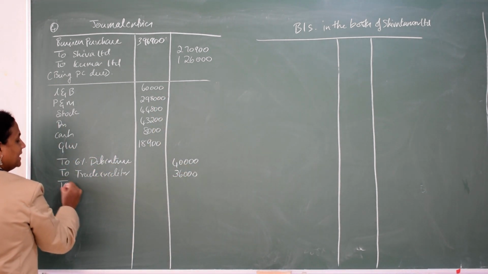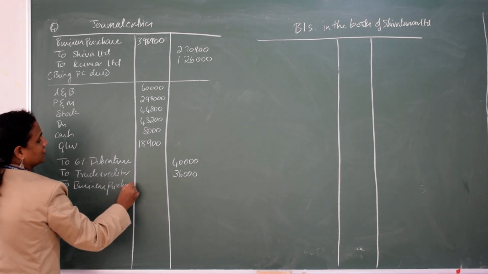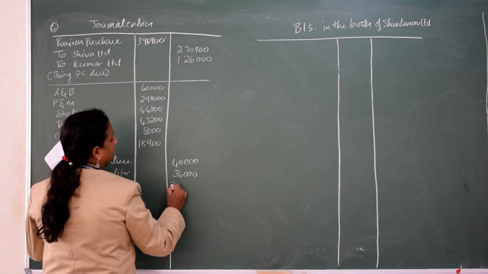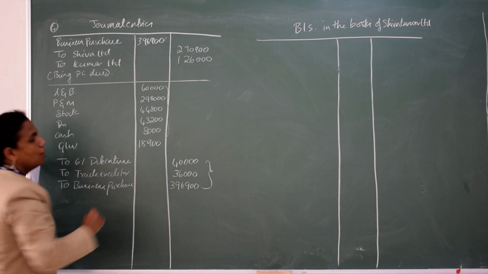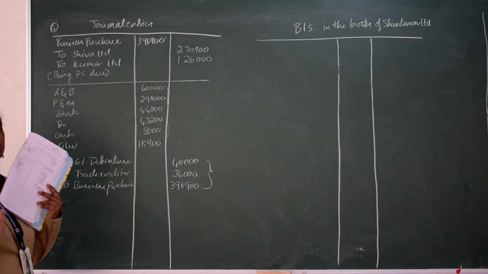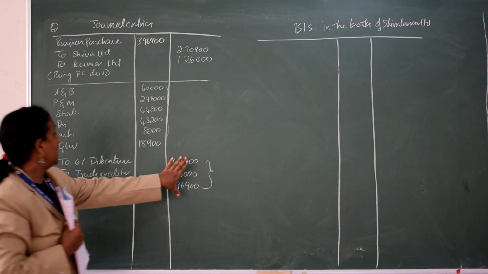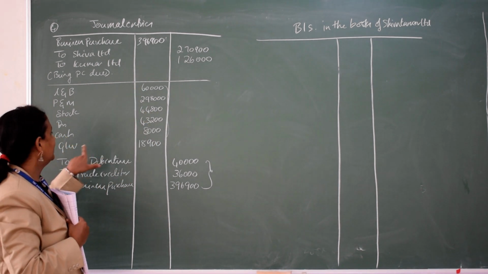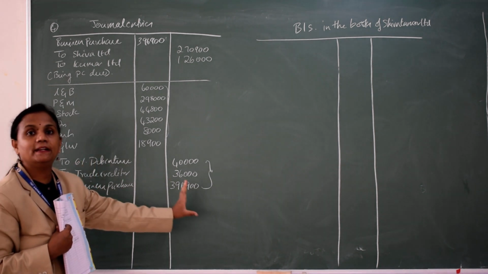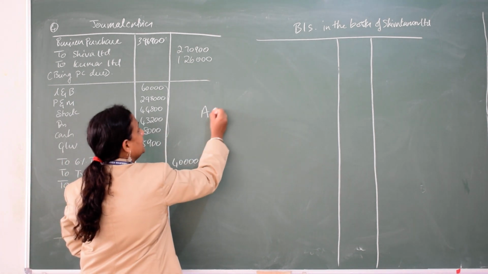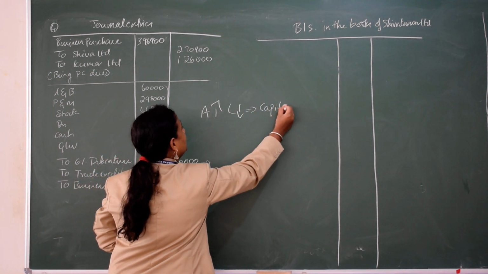Next you have to write here, to business purchase. This is the purchase consideration you have to write. How much? 3,96,900. You check this side and this side. Both sides should be the same, then it is correct, because you have already mentioned goodwill. Suppose it is not tallying: if your liability is more and your asset is less, it is treated as goodwill. If your asset is more and your liability is less, it is treated as capital reserve.